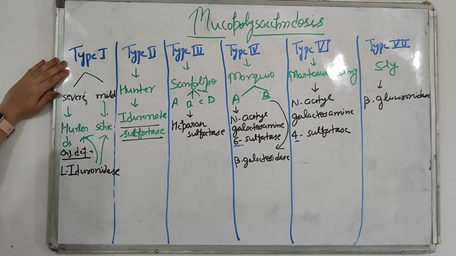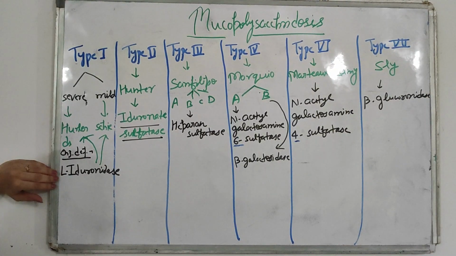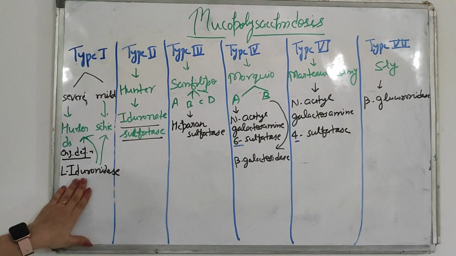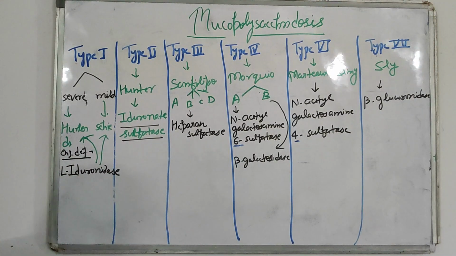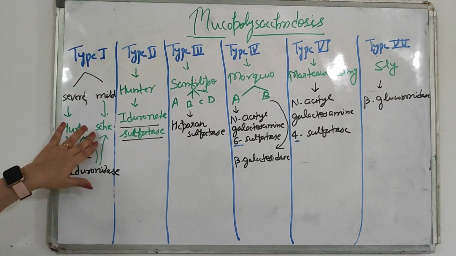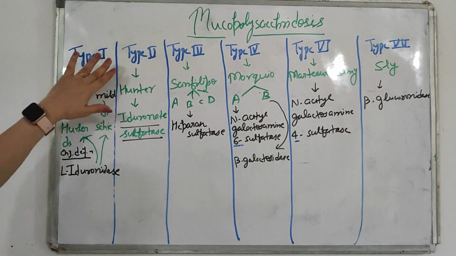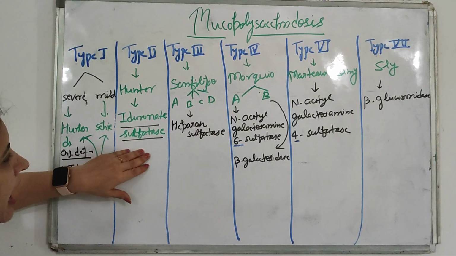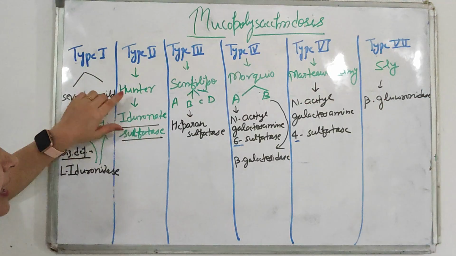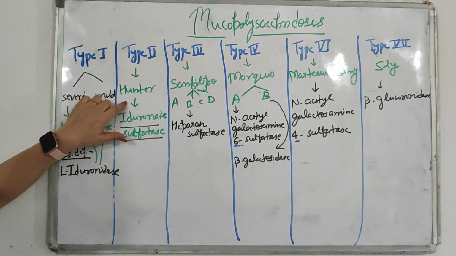Okay, so in type 1, when there is a complete deficiency of this enzyme L-iduronidase, it will result in the disorder Hurler, and it is a severe form of disorder. When this L-iduronidase enzyme is partially deficient, then it will result in the milder form of disorder, and that is known as Scheie. Now type 2. In type 2, the enzyme iduronate sulfatase is lacking. It results in the disorder Hunter. That is your type 2.